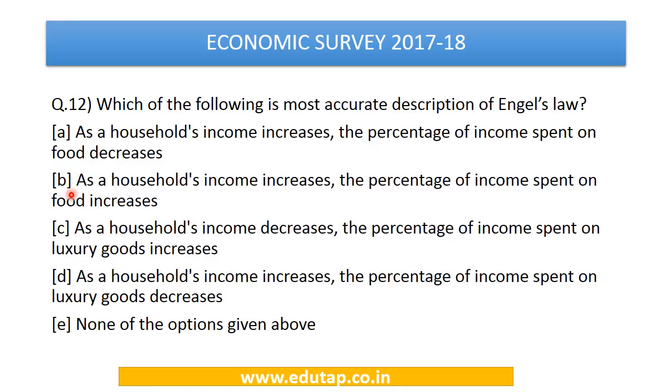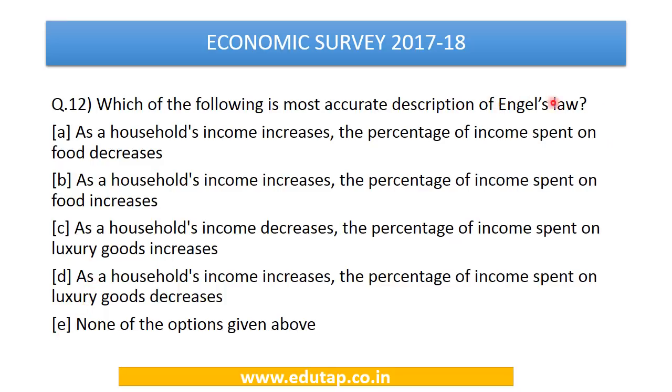As households' income increases, the percentage of income spent on food increases. As a household's income decreases, the percentage of income spent on luxury goods increases. As a household's income increases, the percentage of income spent on luxury goods decreases, or none of the above.